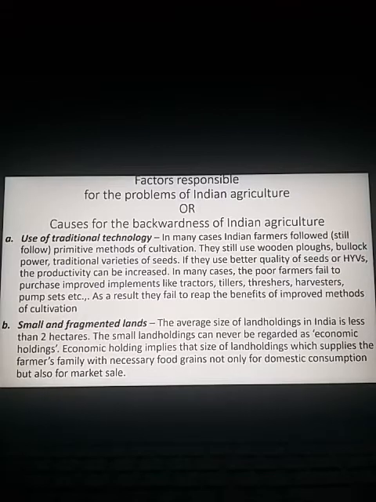Or in the simplest way, you can define it like this. Observe the third line: economic holding implies that size of land holding which supplies a farmer's family with necessary food grains, not only for domestic consumption but for market sale. See, if any particular land supplies a farmer's family with sufficient food grains, not only for their own domestic consumption but even for market sale, then it is called an economic holding. But in most cases in India, especially small and marginal farmers have fragmented, small land holdings.